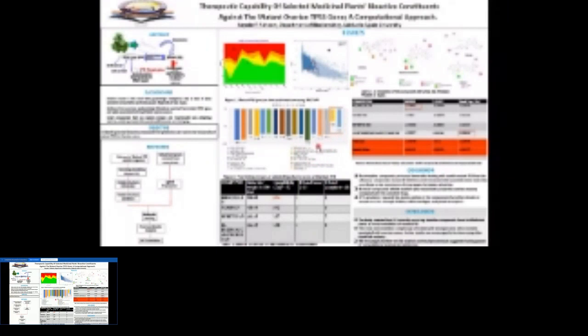To ascertain our result, we checked the toxicity and the ADMET properties of these compounds, using Lipinski's rule of 5, so we could screen out compounds that have good drug-likeness, checking their stability and their solubility.